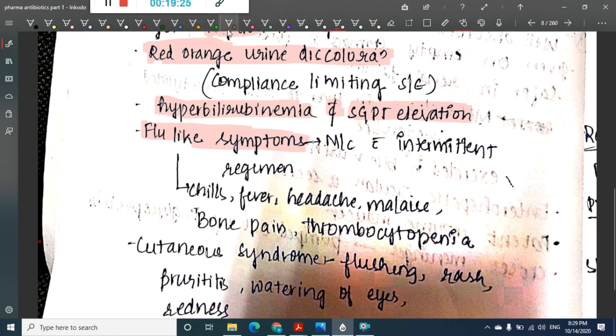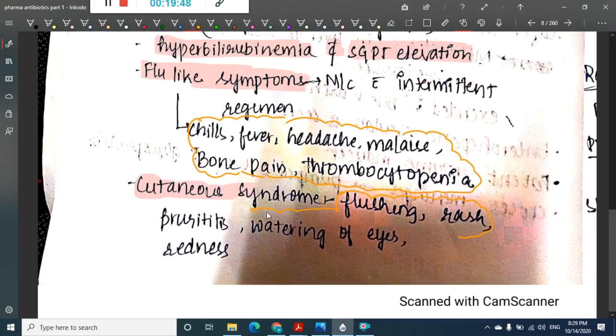In flu-like symptoms, it causes chills, fever, headache, malaise, bone pain, and thrombocytopenia. It also causes a cutaneous syndrome, which is associated with flushing, rash, pruritus, watering of eyes and redness. So these are seen in cutaneous syndrome.